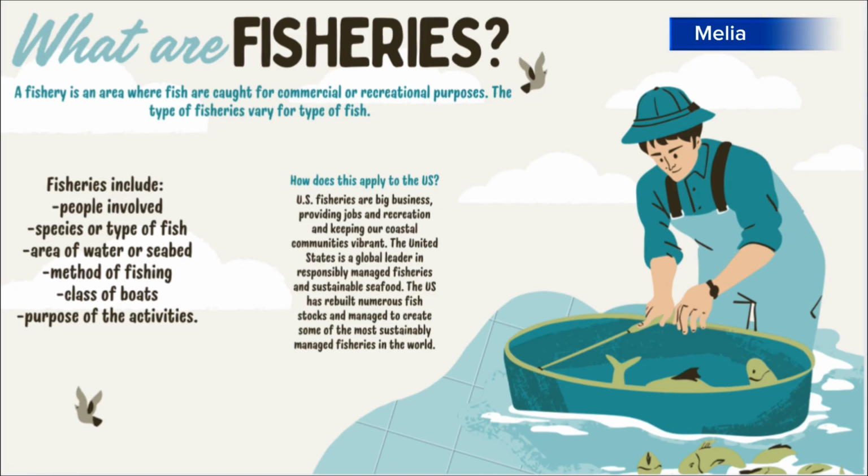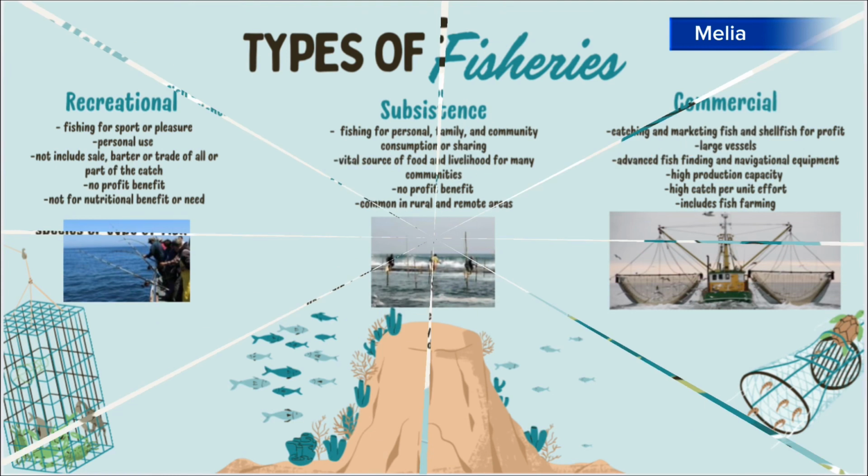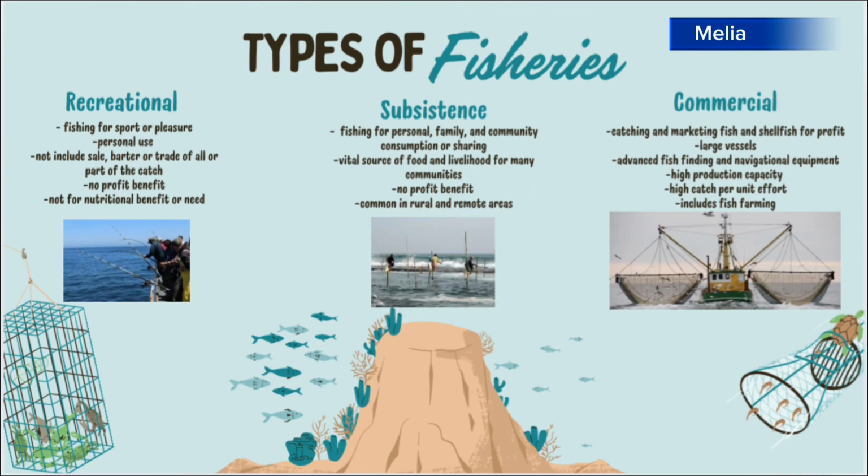So how does this apply to the U.S.? U.S. fisheries are big business, providing jobs and recreation and keeping our coastal communities vibrant. In fact, the U.S. is a global leader in responsibly managed fisheries and sustainable seafood, working closely with commercial, recreational, and small-scale tribal fishermen. They have rebuilt numerous fish stocks and managed to create some of the most sustainably managed fisheries in the world. So what are the types of fisheries?